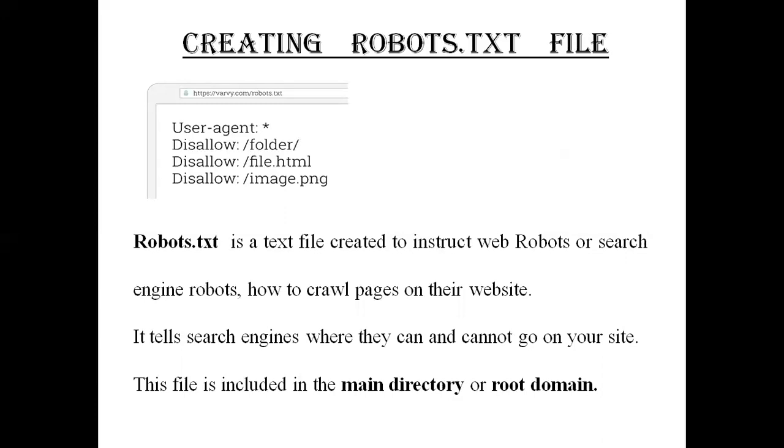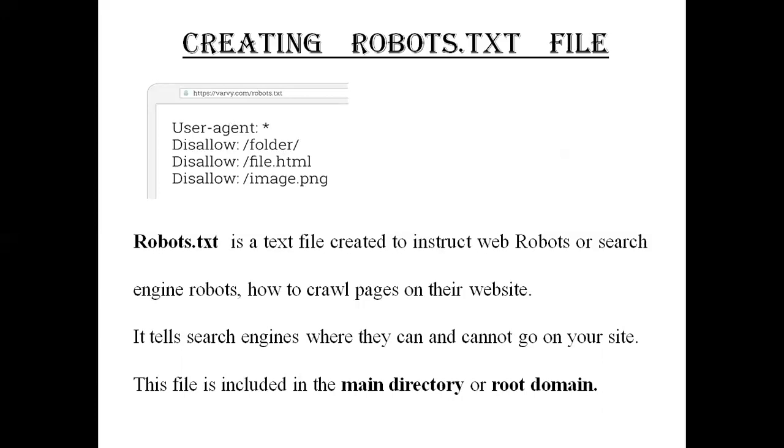So this is a file. Robots.txt is a file. This file is included in the main directory or the root domain. Do not use robots.txt to prevent sensitive data like private information from appearing in search engine results page.